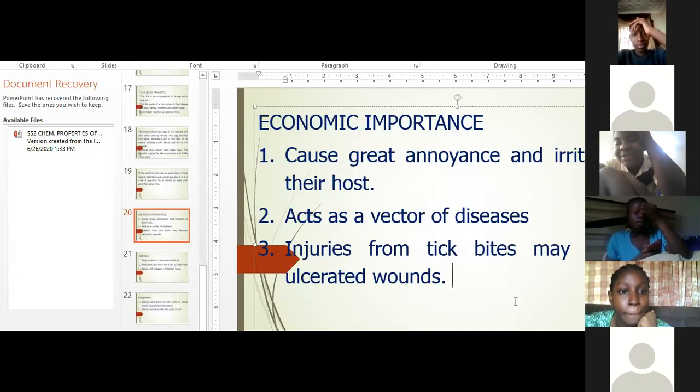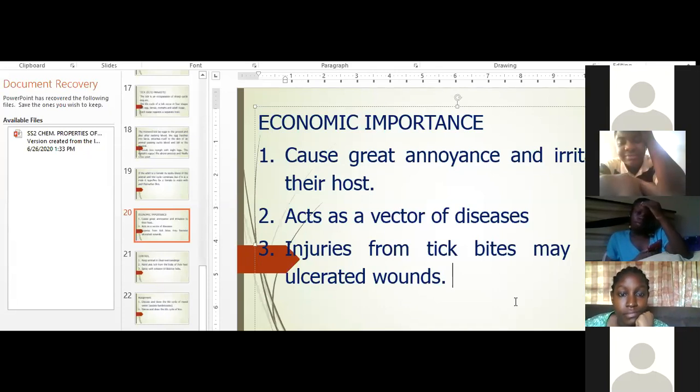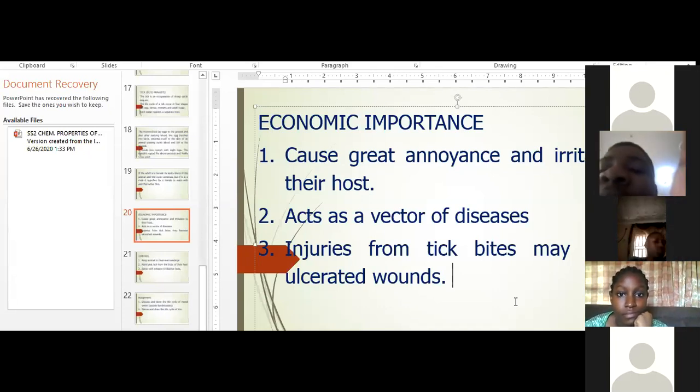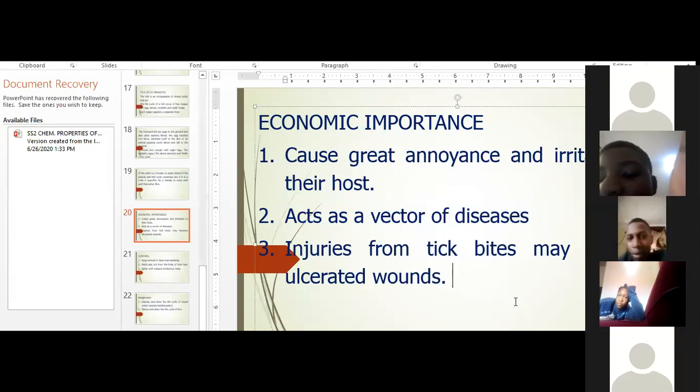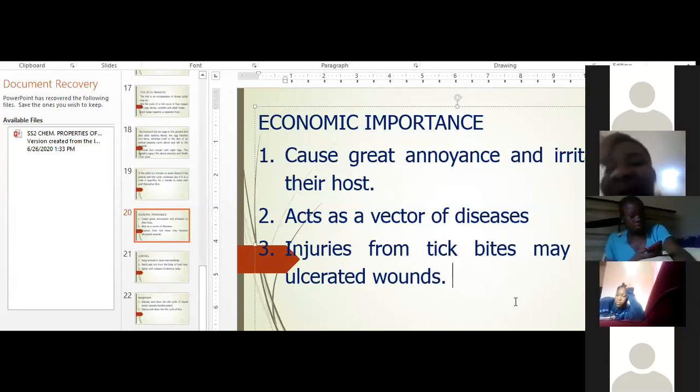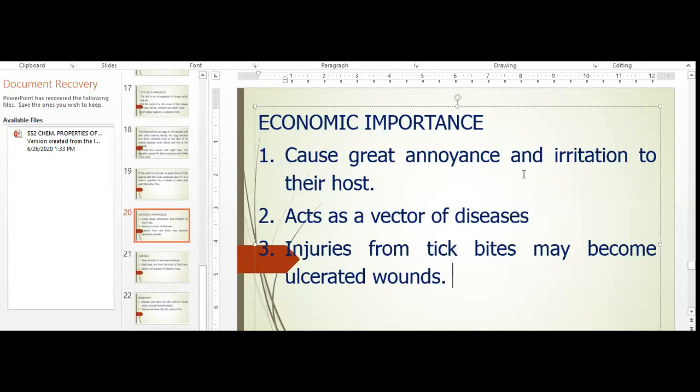Yes, Daniel, do you have a question? Yes, Mama, do ticks kill dogs? I'm not hearing him. Ma, do ticks kill dogs? They don't kill dogs.